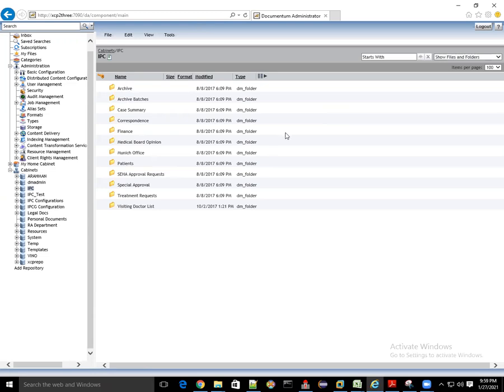So this is a folder hierarchy, right? And later on, with this business requirement, we gradually try to see how much we have done or implemented.